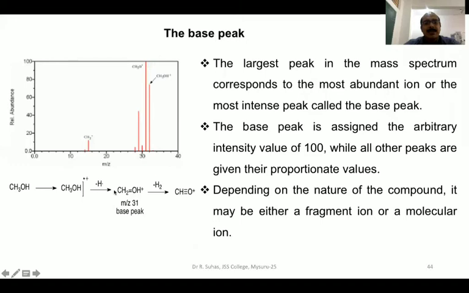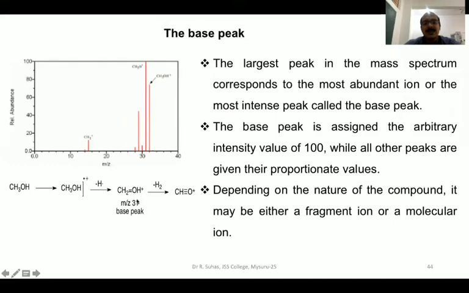You can clearly see here, this is methanol. When I subject methanol to bombardment with high energy electrons, one of the electrons from the oxygen lone pair will be lost. That leads to the formation of the molecular ion. Because the electrons have sufficient energy, this molecular ion will undergo fragmentation to form daughter ions. So first H will be lost from the CH3 minus H radical. That results in the formation of CH2=OH+.